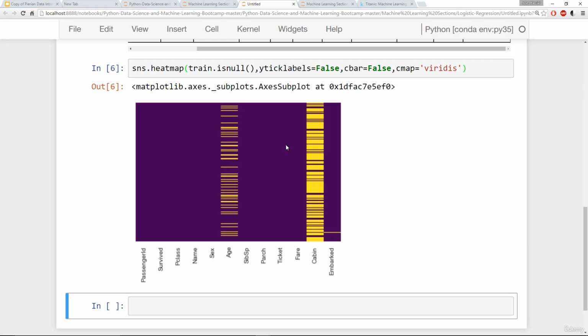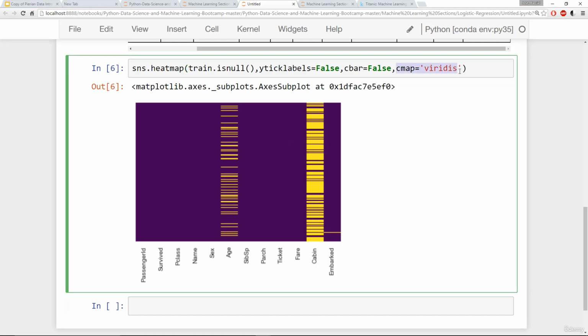All right, so notice what I've created here. I've created a heat map of those Boolean values, those true and false statements. And due to this cmap, this color mapping, every yellow dash here basically stands for a true point, where it was null. So we can just glimpse now at our data from a very far bird's eye view and check out that yes, we're missing some age information, we're missing a lot of cabin information, and we're missing essentially one row of embarked.